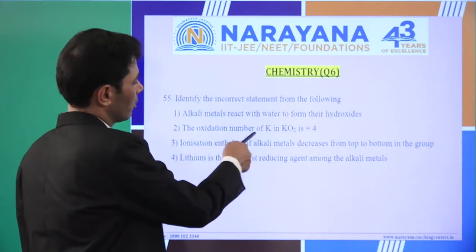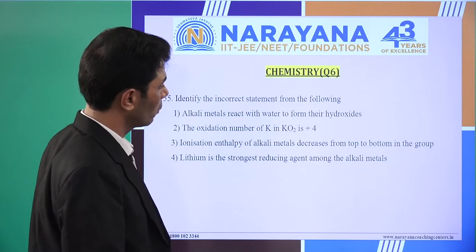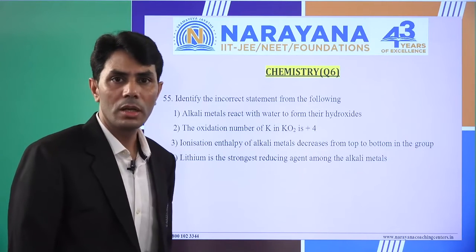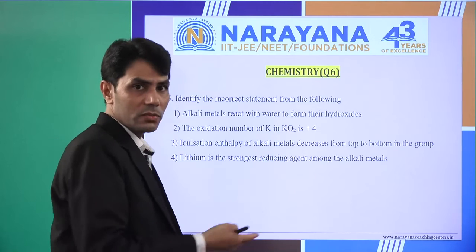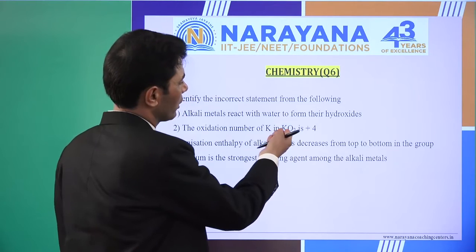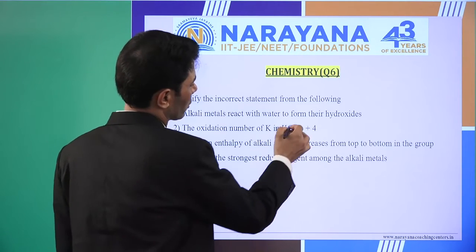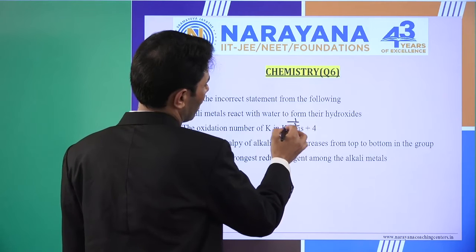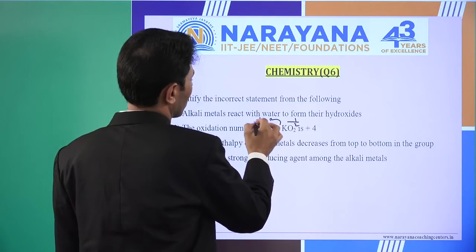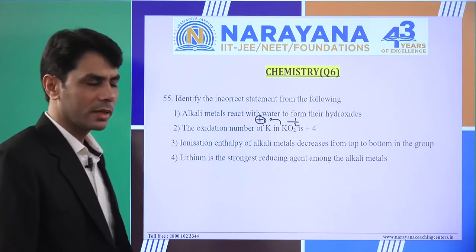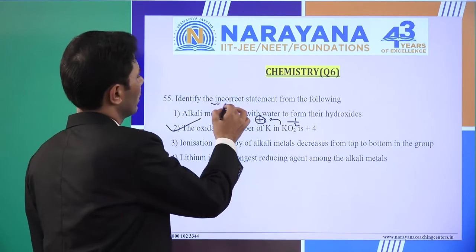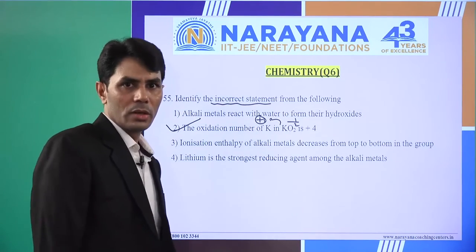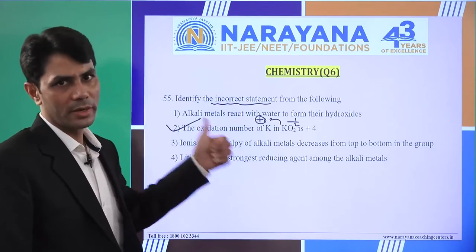Second, the oxidation number of potassium in KO2 is +4. No, it is not possible. We know it very well that all alkali metals have only a +1 oxidation state. It is potassium superoxide. It means the oxidation number of oxygen is -1/2 and potassium has +1, because alkali metals always have +1. It means it is the incorrect statement. Yes, we have to find out the incorrect statement only. Okay, so the correct answer is the second one, right?